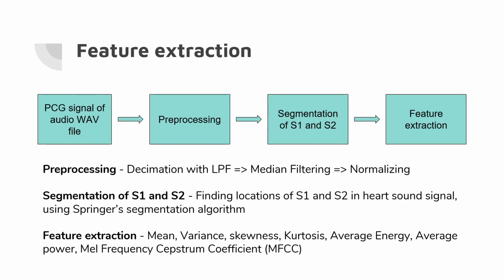Our first step in the process was feature extraction. For each PCG signal, we did pre-processing to remove spikes and normalize the data. Then we decided to segment the heart sound recording, that means finding out S1, S2, systolic and diastolic regions in the heart sound recording. We used Springer's segmentation algorithm for this. After segmentation, we found features for each segment and created our dataset consisting of a total of 120 features. Some of the features we extracted are mentioned here.